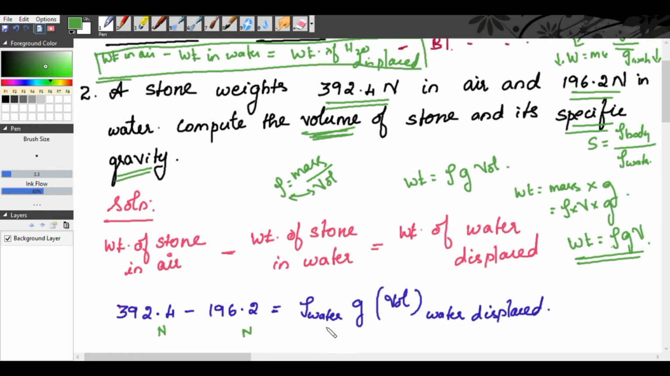So density of water into g into volume of the water displaced. Volume of water displaced will be equal to volume of the stone. See, mass of the stone does not change. Similarly, the volume of the stone, whether it is placed in air or in water, is not going to change. So volume of water displaced will be equal to volume of the stone.